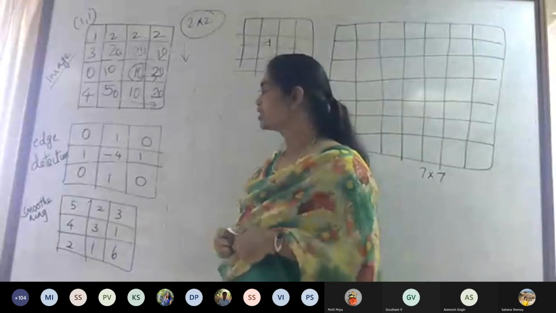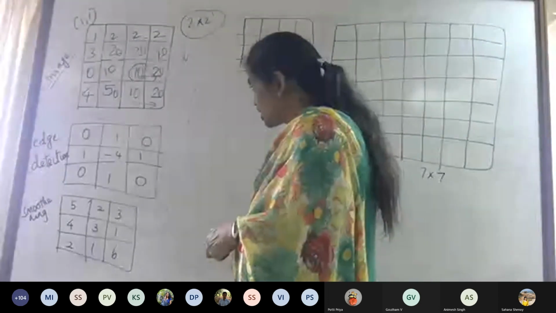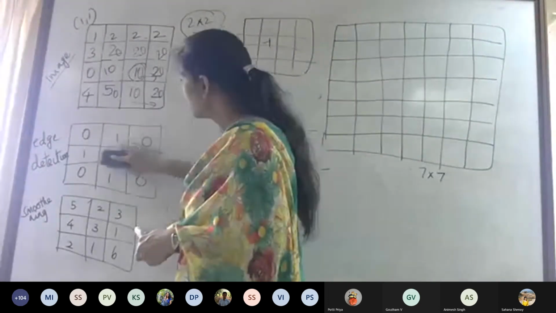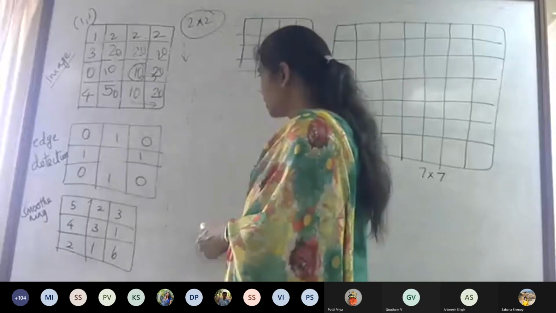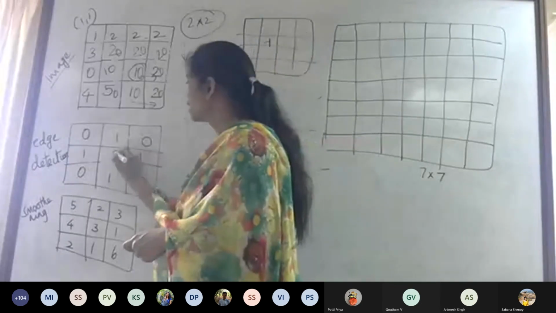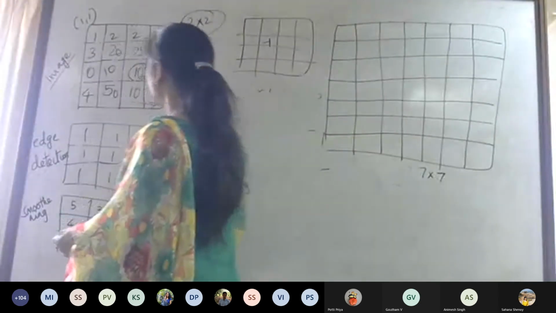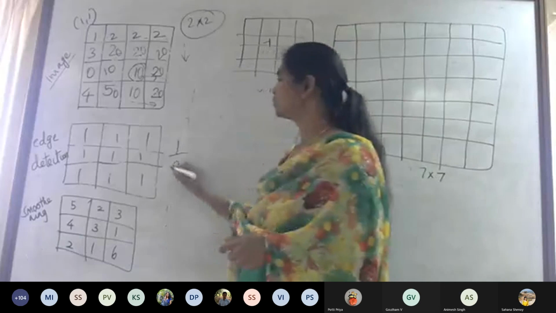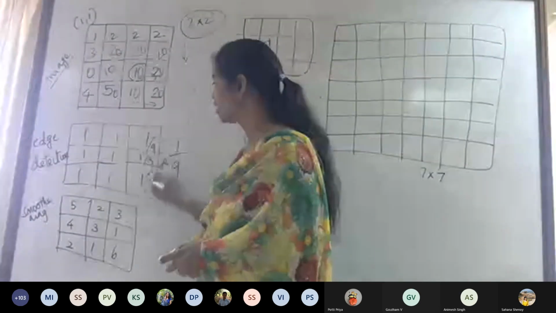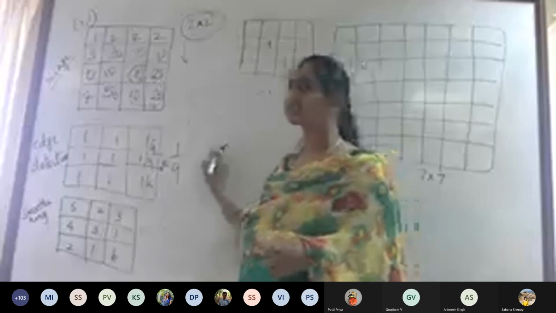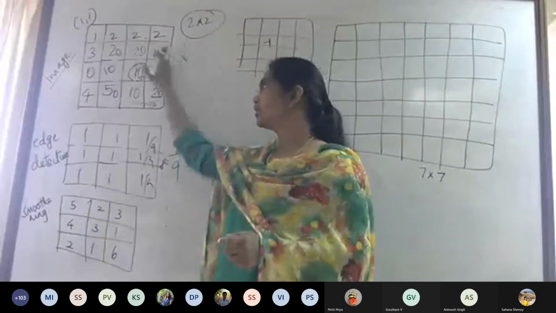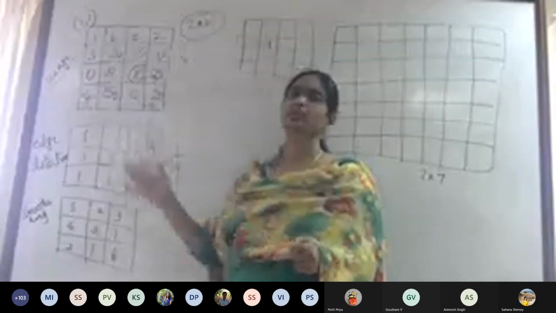So what we are doing in such situations is we change the mask to be 1, 1, 1, and then you just do 1 by 9. Either you can put 1 by 9 inside, or you can just write it outside. That means you are just taking an average and putting it.